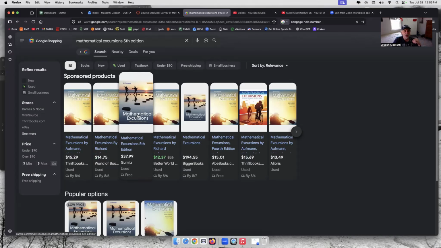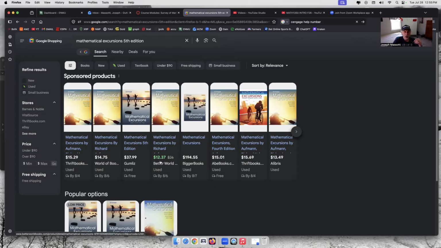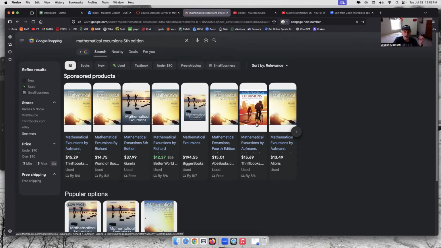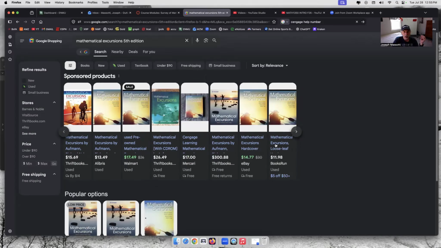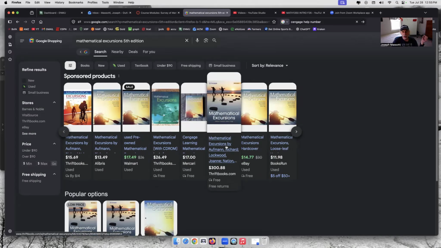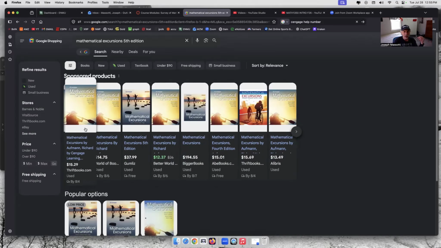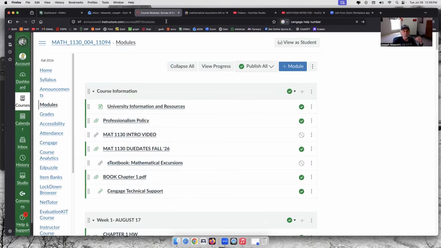But these publishers want to make money, so they publish new books and force students to buy these expensive new books. As you can see here, you can get a used one or a paperback or something, 38 bucks, and it goes up to $300 if you want a new one, whatever. Right? But if you do a little research, you can find a book for cheaper than having to buy it brand new. But that's up to you.